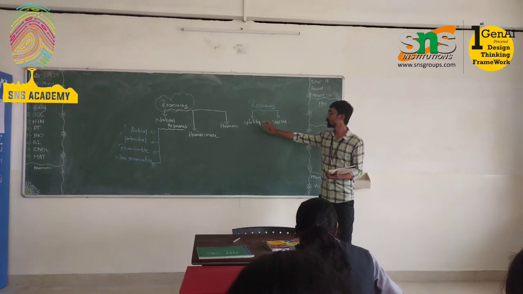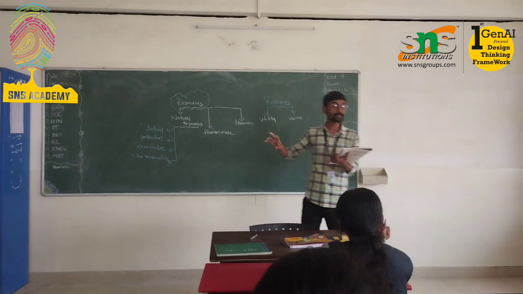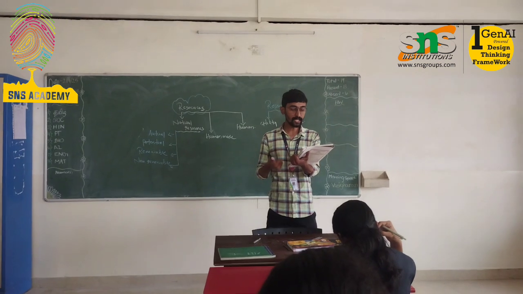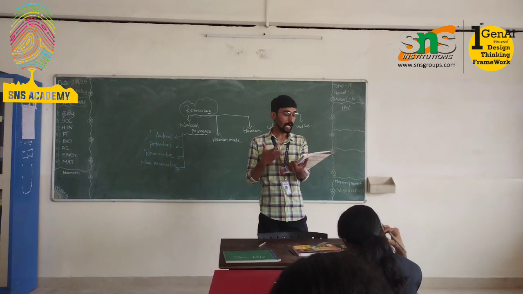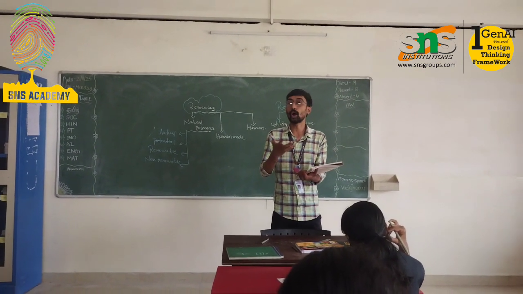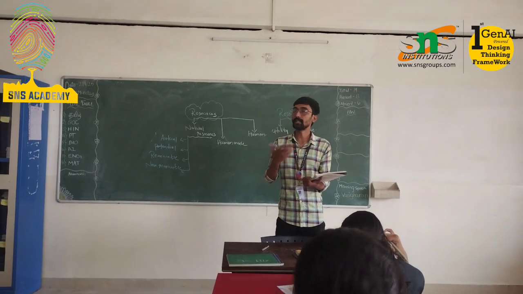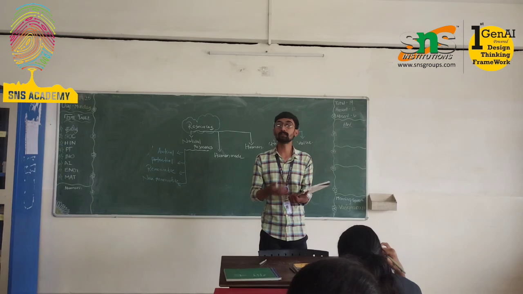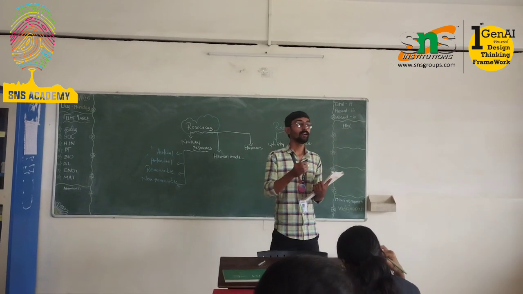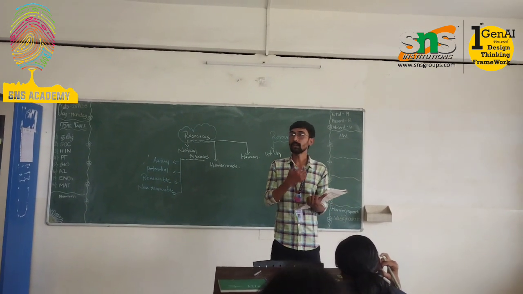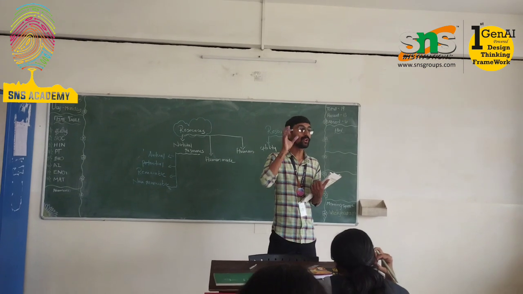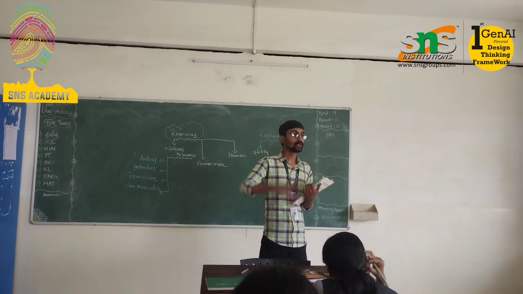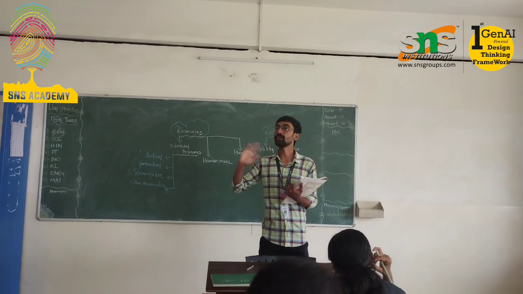Coming to utility: the water, the electricity, the rickshaw, the vegetables, the textbook are common resources that we use. Each and every resource has its own use and utility.